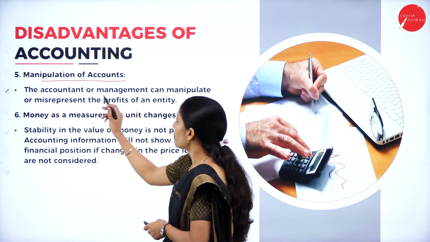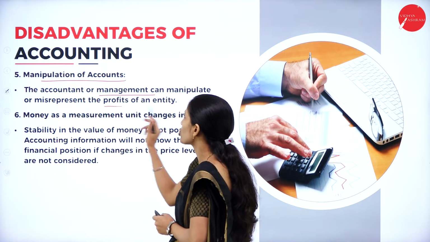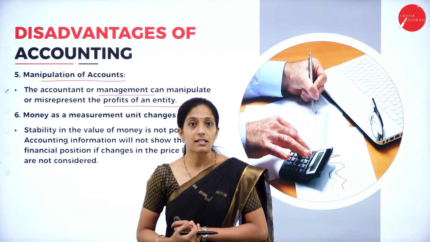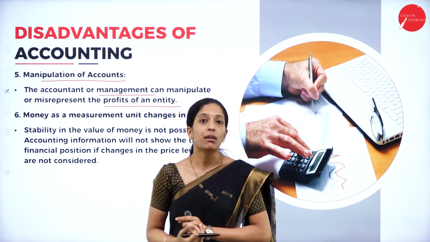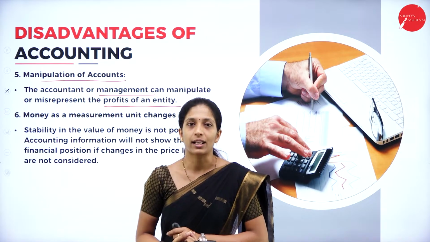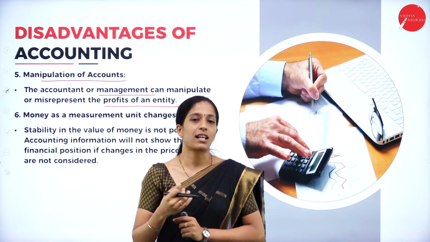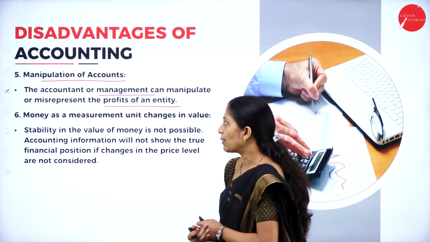The accountant or management can manipulate or misrepresent the profits of an entity. As I've already told you, suppose the organization has earned a profit of rupees 50,000, but the accountant may show it as rupees 1 lakh. So here we are manipulating or misrepresenting the organization. That is known as manipulation of accounts.